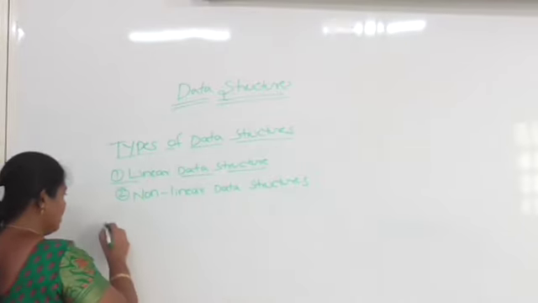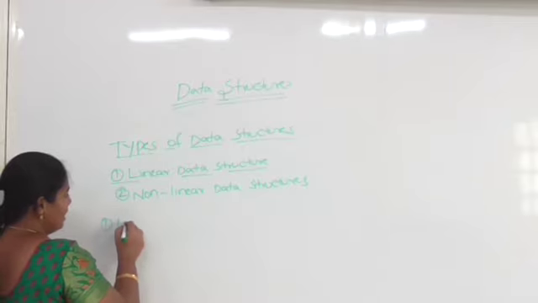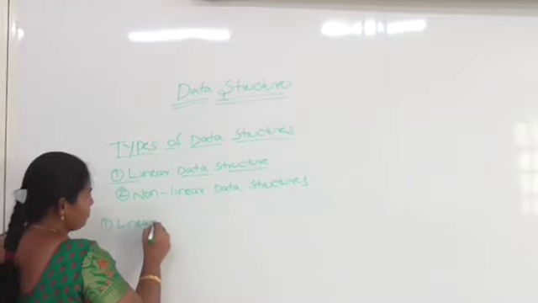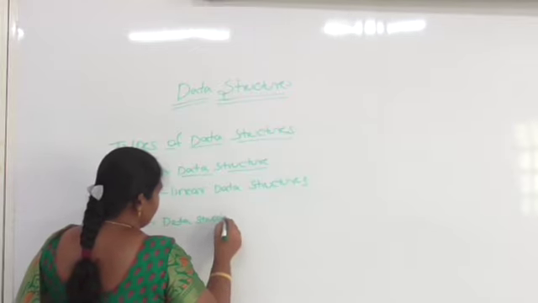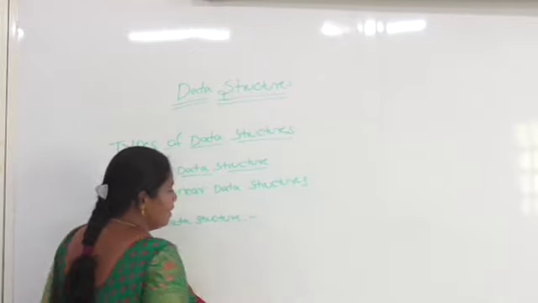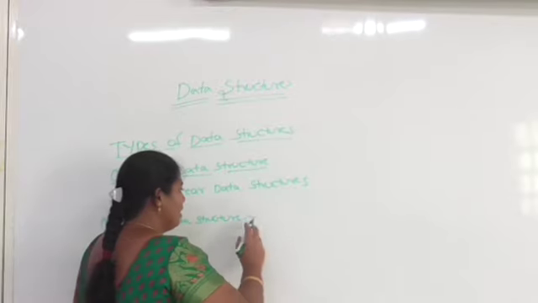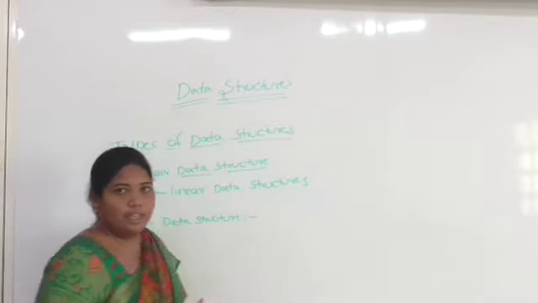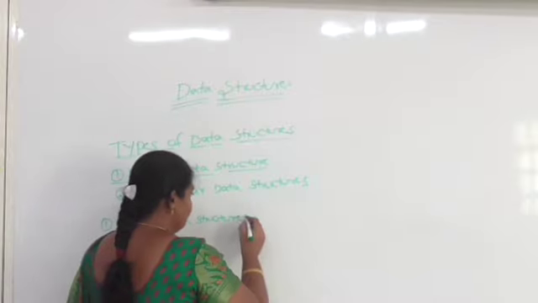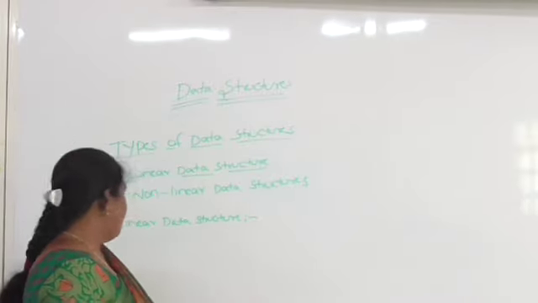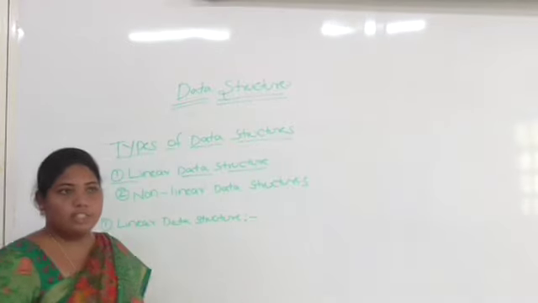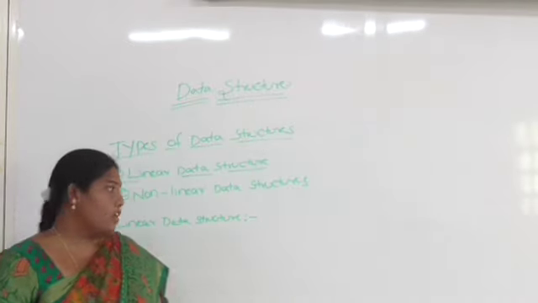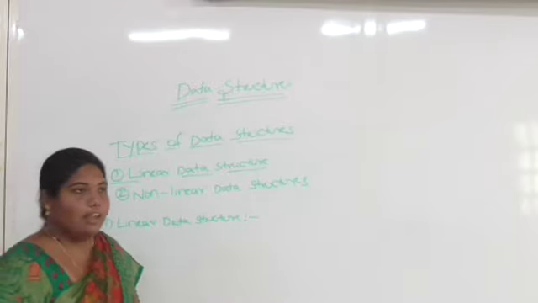Second one is non-linear data structures. Linear data structures means the elements are arranged in a sequential manner. If the elements result in a sequence or linear list, then it is called a linear data structure.